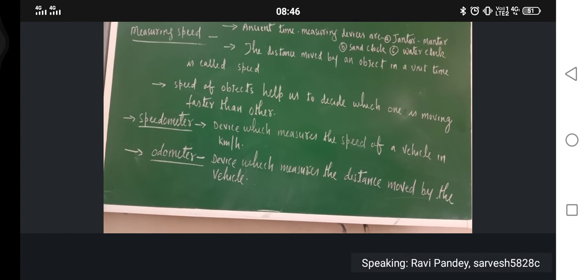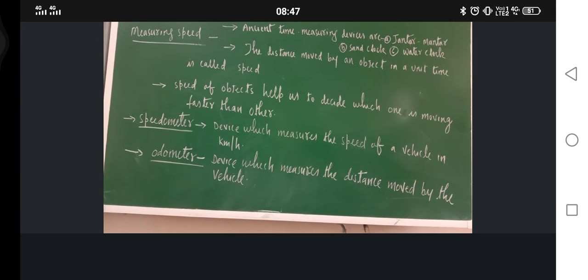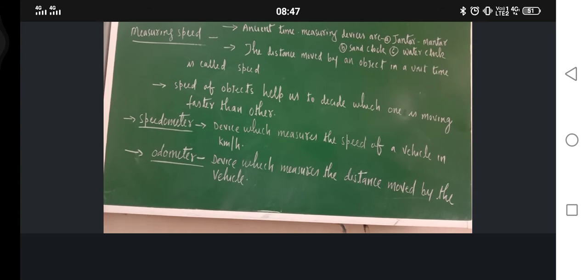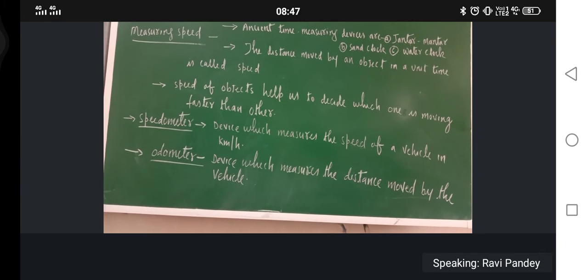So just try to understand, in almost every vehicle these two devices are there and their function is to measure the speed or to measure the distance moved by the object. Just see, in motorbike you can see. So these are some of the devices. But ancient people did not have such kind of devices. That is why they developed old devices like sand clock, water clock. So in this way this particular portion is also completed.